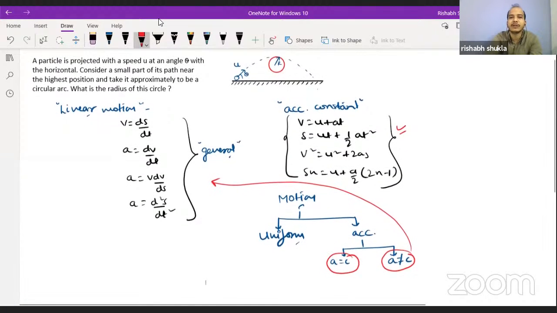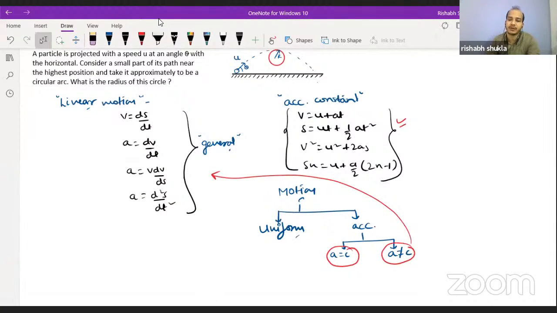So these are a few points which we should keep in mind whenever we are dealing with questions on motion. Okay, now we have gone through the revision of linear motion. Whatever the important points were, we have mentioned them over here. Now let's move to the question.